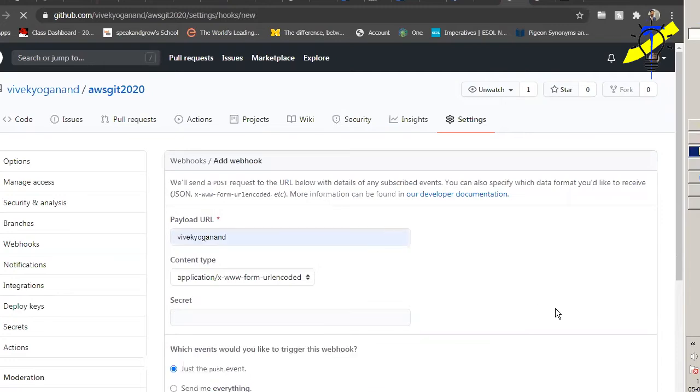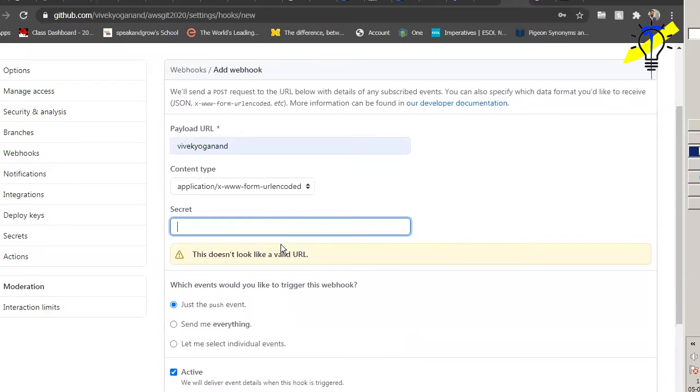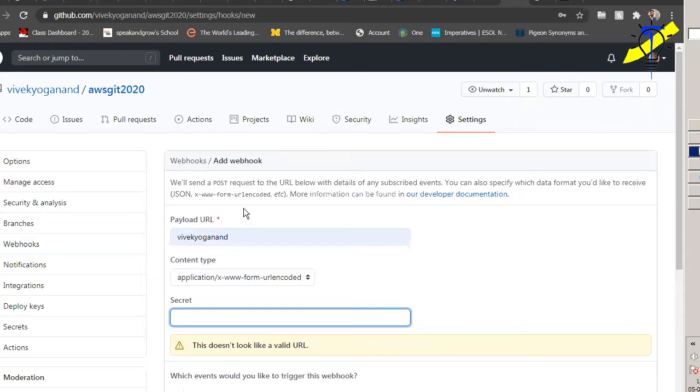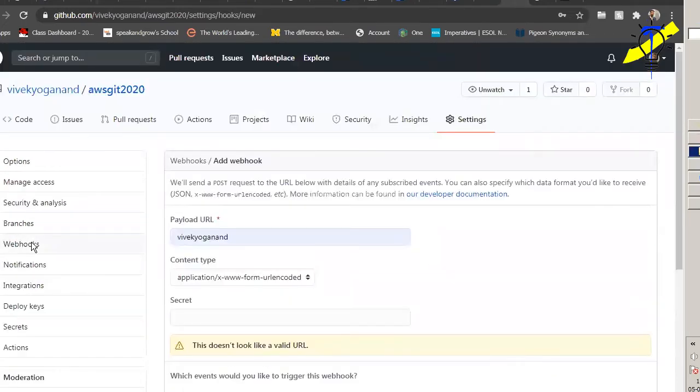Now we can add the secret code here or the URLs. Then you can add the webhook. The payload URL and the web URL, whatever you want to include here, we can use it. So that is the answer to the question on the webhook.